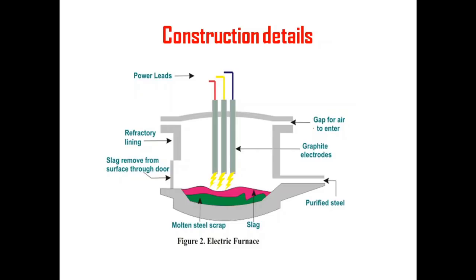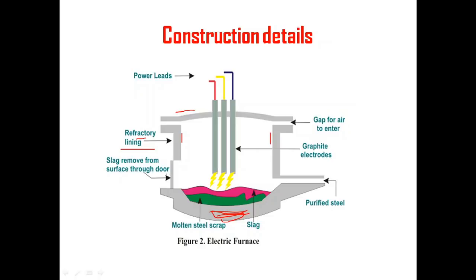Generally, an arc furnace will be made up like this. It is going to have a refractory lining material. This is the side wall. This is also a side wall. This is the bottom wall, where we have the charge which is to be heated. The bottom wall should be very refined, and the refractory material used here should be very highly efficient. That's what we need to use. And this is the topmost, or we can say the roof wall. So side wall, roof wall, bottom wall, three types of walls we get.